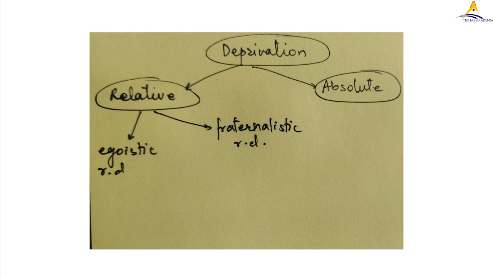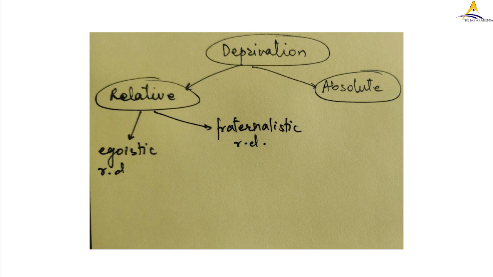So if people start comparing these two groups, the assessment they will come down to is relative deprivation. Then relative deprivation is further classified into egoistic relative deprivation and fraternalistic relative deprivation.